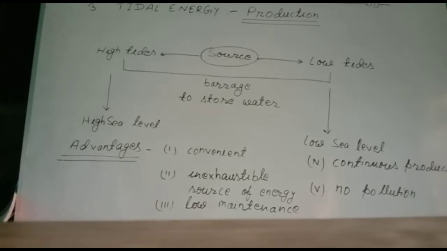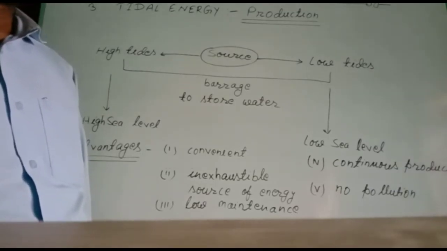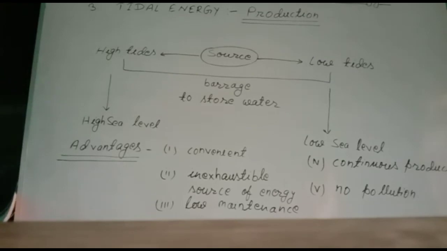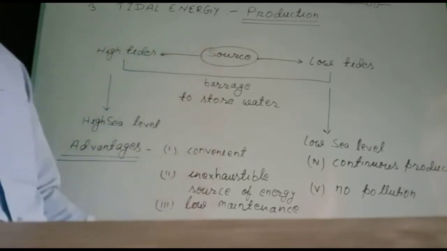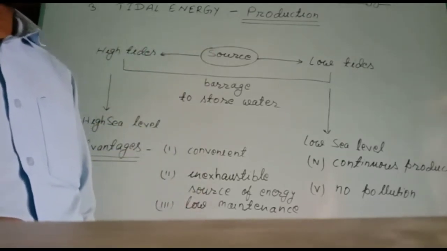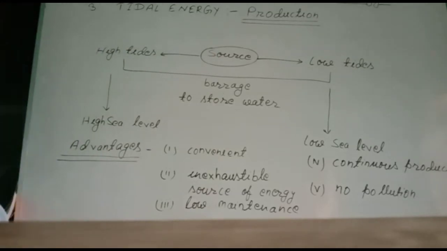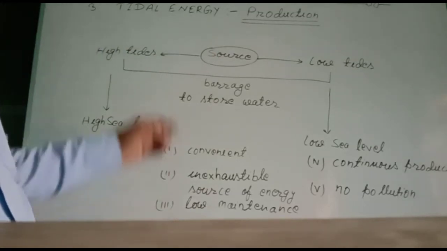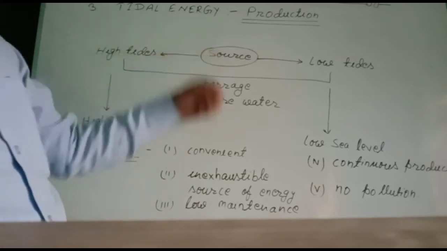Second advantage is an inexhaustible source of energy. The source of energy is high tides and low tides. The gravitational pull of the moon, the earth and the sun is the cause of high tides and low tides.